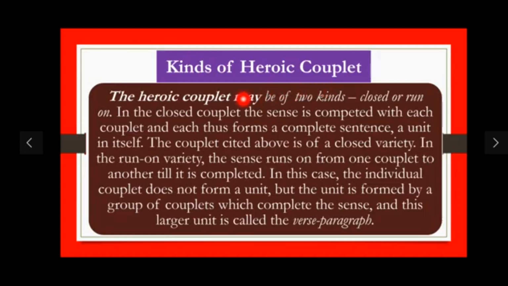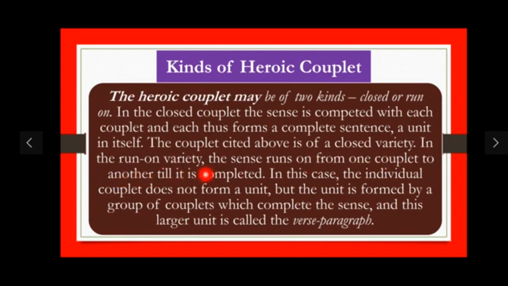Kinds of heroic couplet. The heroic couplet may be of two kinds, close or run-on. By close we mean that the sense is completed. By run-on we mean that the sense is shifted to another couplet. In the close couplet, the sense is completed with each couplet, and each thus forms a complete sentence, a unit in itself. The couplet cited above is of the close variety that we practiced in the previous slide.